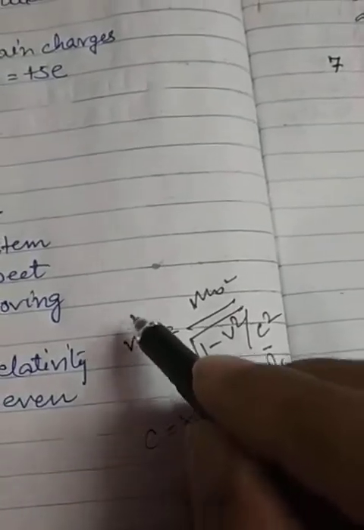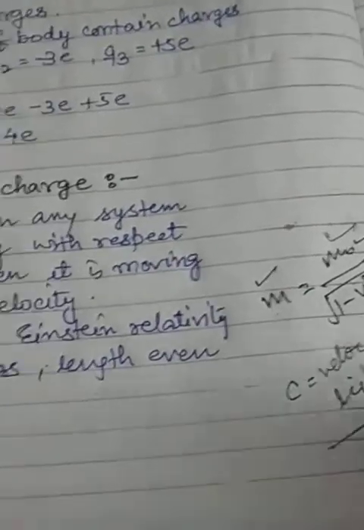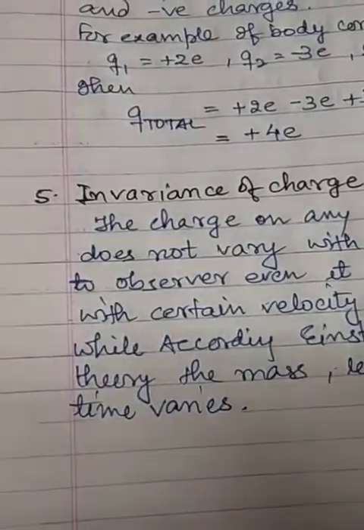This relation shows that the moving mass and the rest mass are different. It varies, but it is not the same in the case of charge.